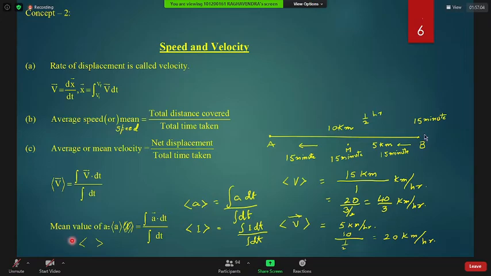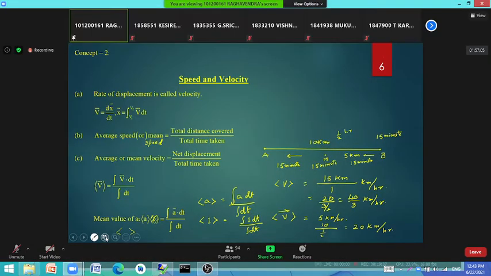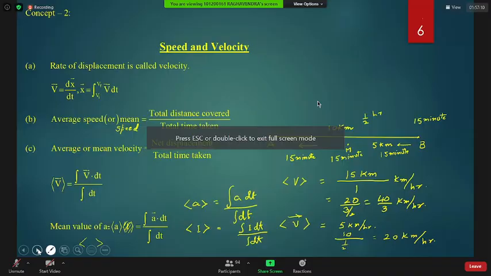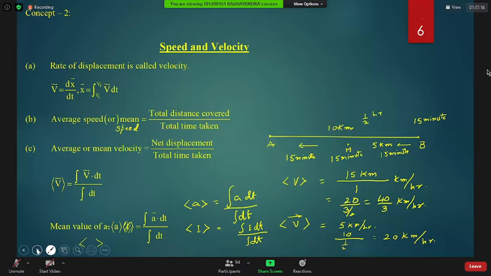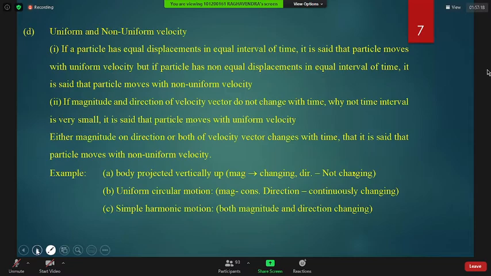I'm moving now to the next slide. This will be related to uniform speed, uniform and non-uniform velocity, beta. This is pure language. You first write it, then I will explain it to you.